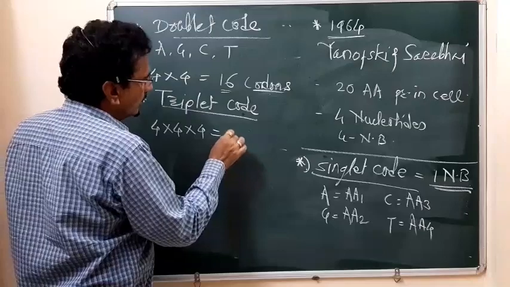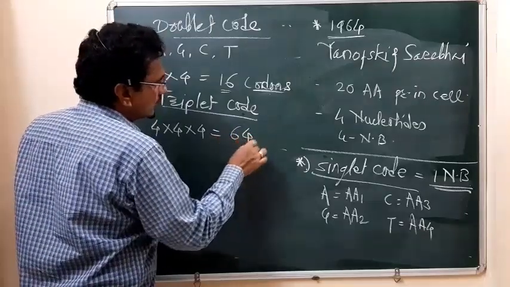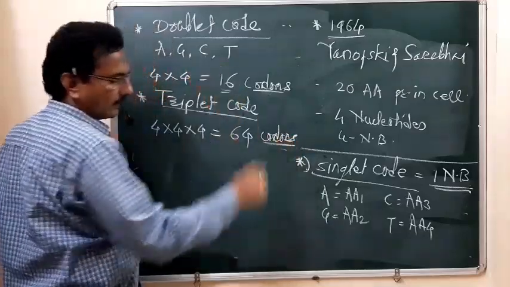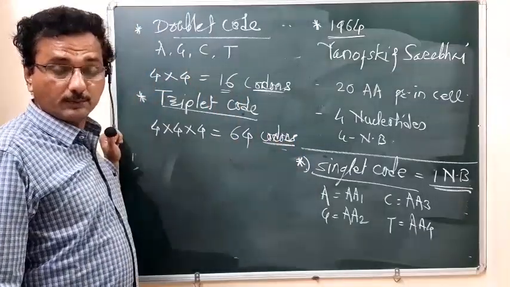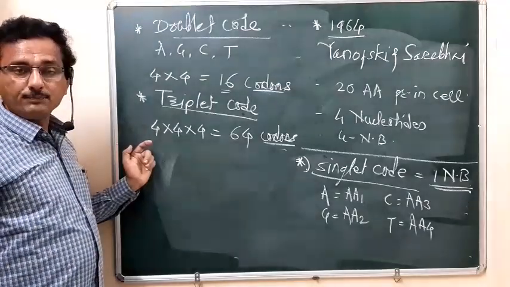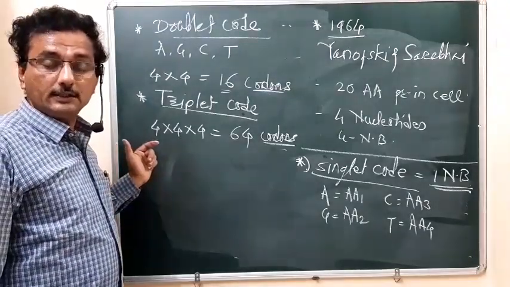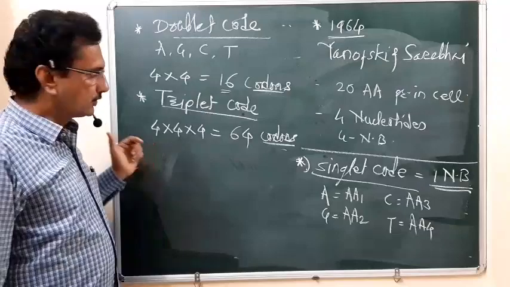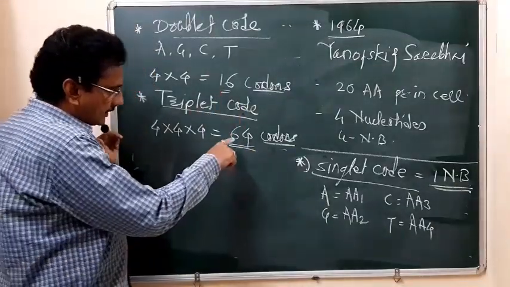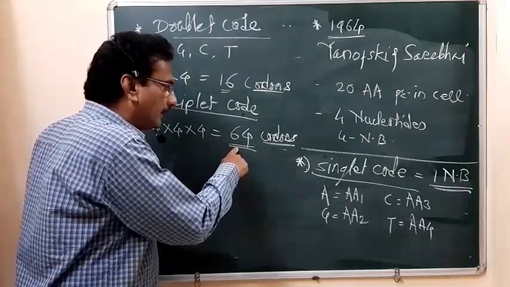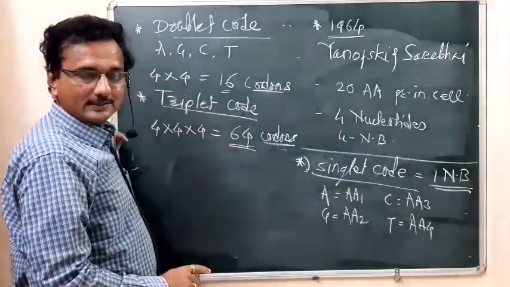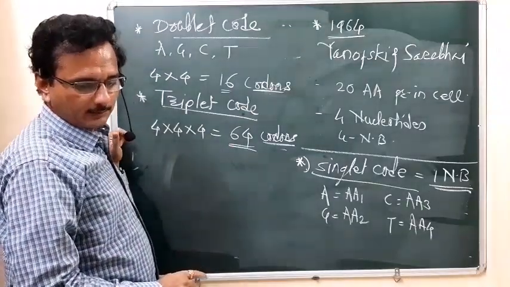So 64 codons will be possible when the codon is formed from any 3 nitrogen bases. Then these 64 codons can easily code the 20 different types of amino acids.